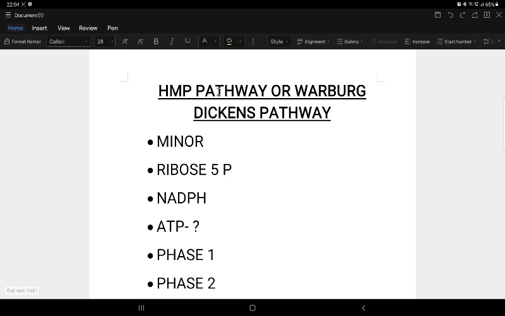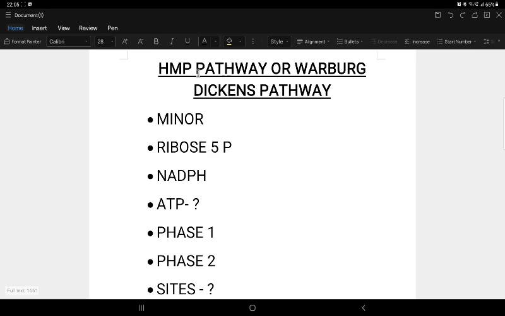So, the hexose monophosphate pathway. I recently came across a question. It stated Warburg Dickens Horecker cycle. I didn't have any idea regarding this name, so when I read the solution, I came to know that it is another name for the HMP pathway. Okay, then coming to the hexose monophosphate pathway.